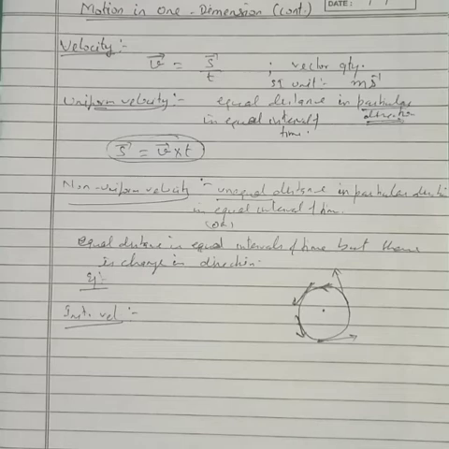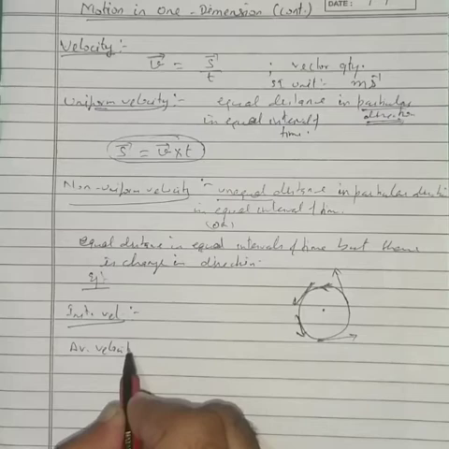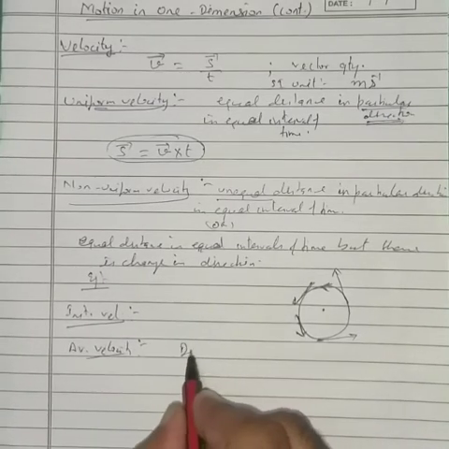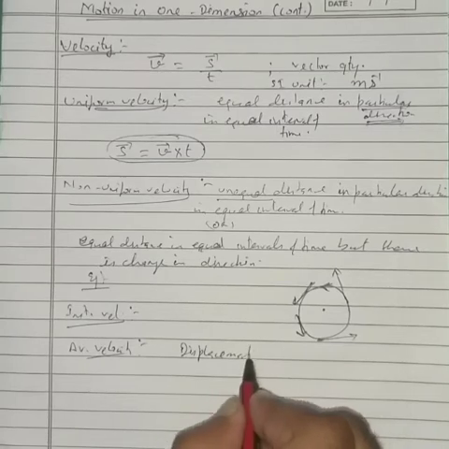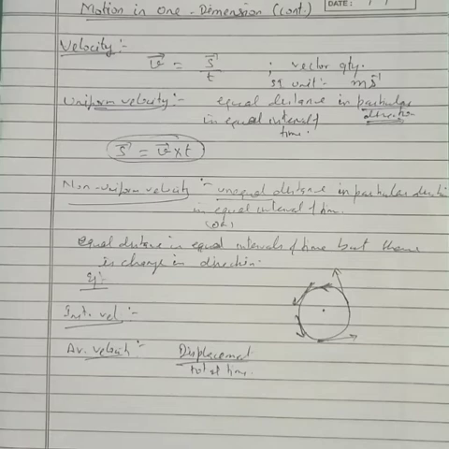So the displacement in a very short interval of time gives the instantaneous velocity. Then average velocity is once again equal to total displacement over total time taken.